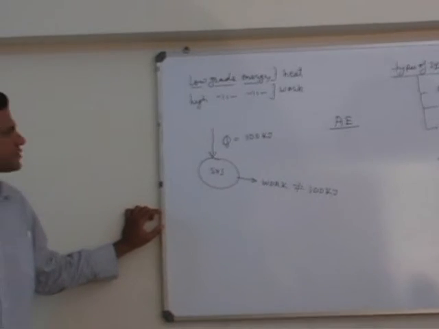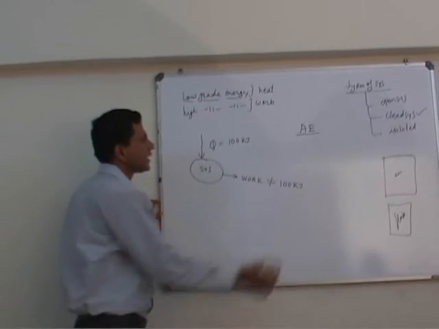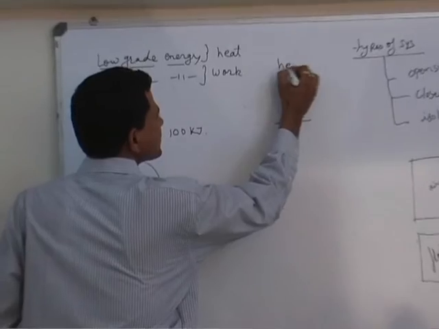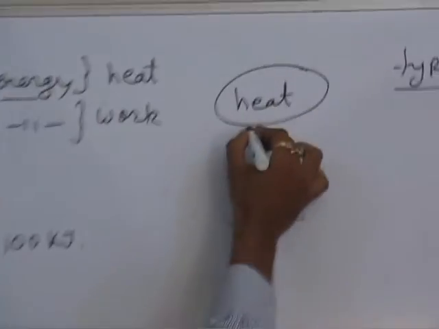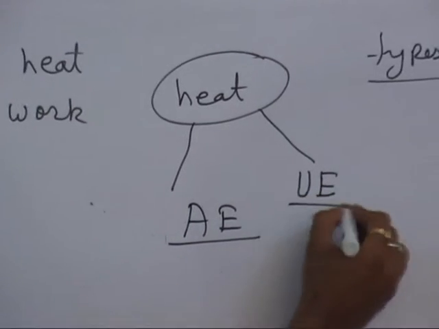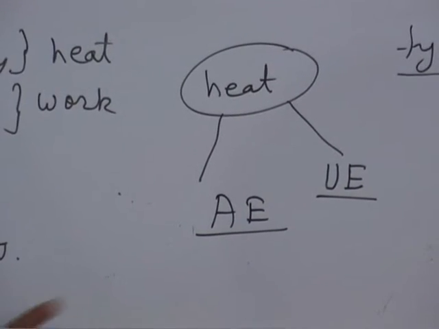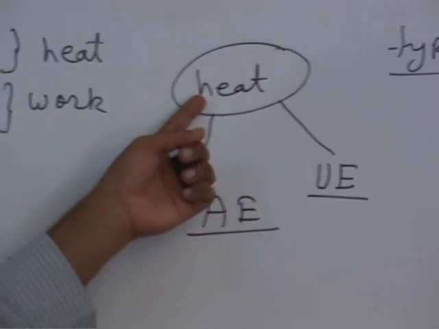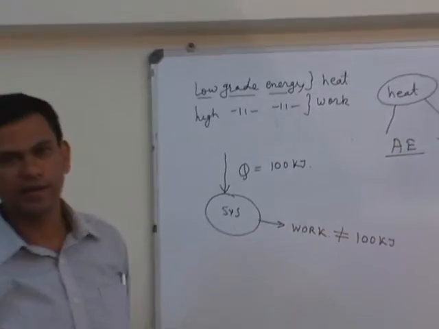Because heat is low grade energy, we have two parts in any heat. Suppose this is the amount of heat available with us. It has two parts: one is the available part and the other is the unavailable part. So available energy, or the available part of heat, is defined as the amount of heat that can be converted into work.